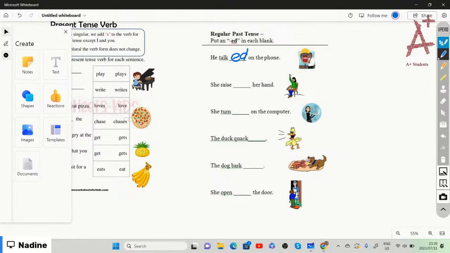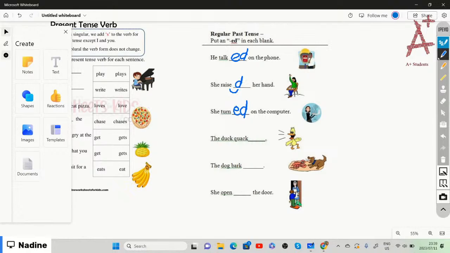Yesterday, she raised her hand, which means that we only add the D because the E plus the D already shows the past tense. She turned on the computer, which means that turn is to do something now, but we need to change that to the past tense. So we're going to say she turned on the computer.